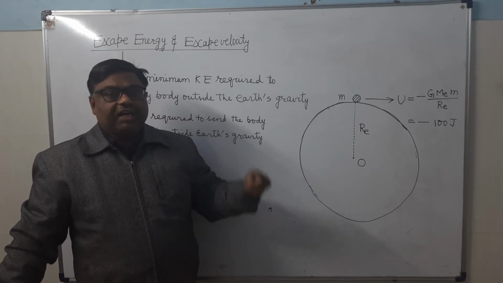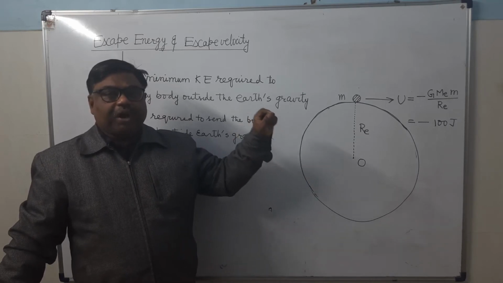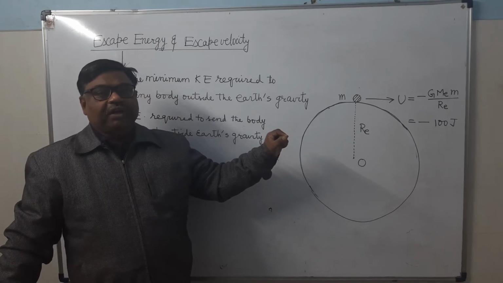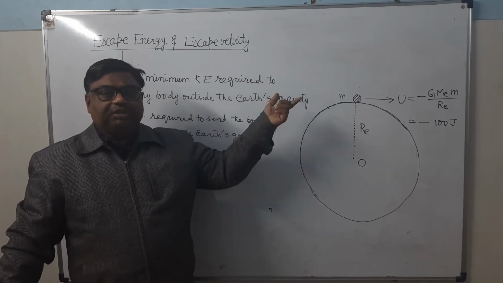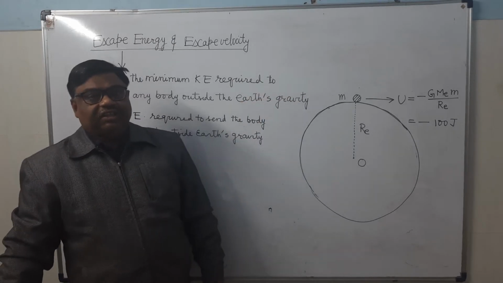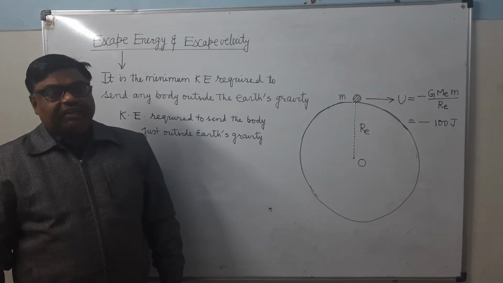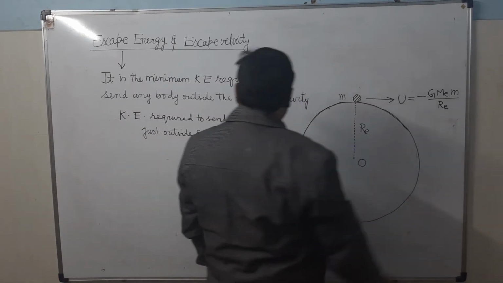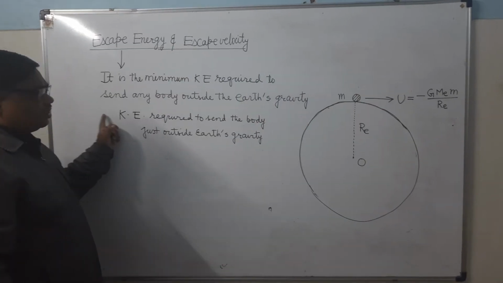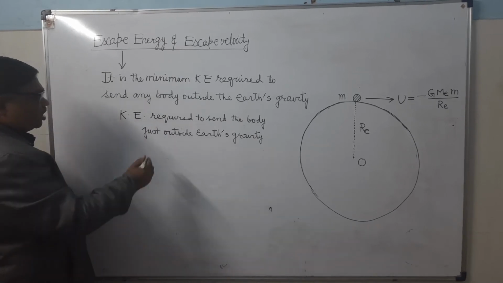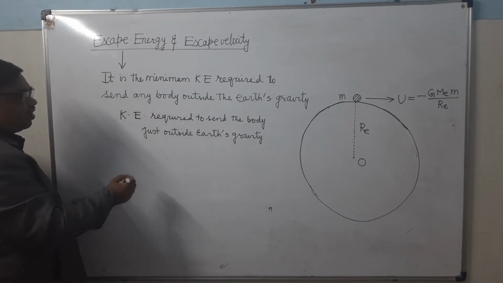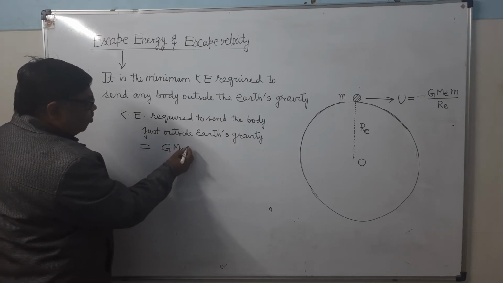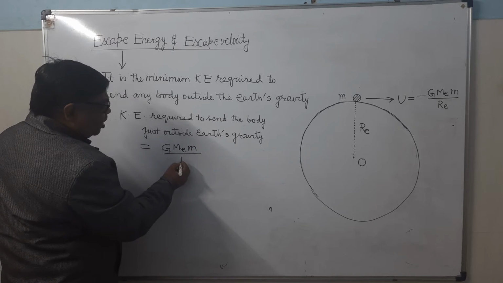It's clear? That much minimum energy if you impart to the body in the form of kinetic energy, its total energy will become zero. It means it has reached into the infinity. So the kinetic energy required to send the body just outside the earth's gravity from the surface of earth will be given by GMEm upon Re.